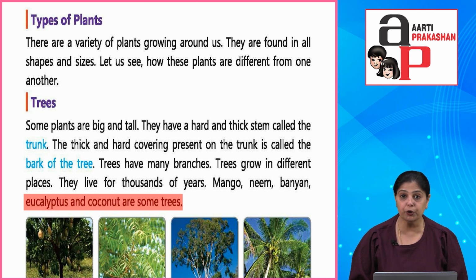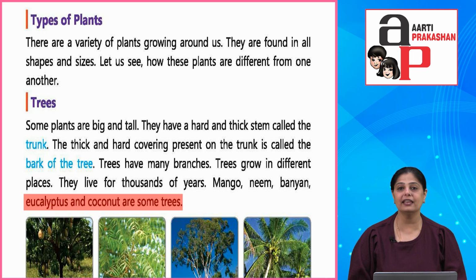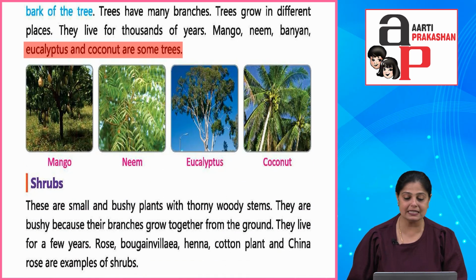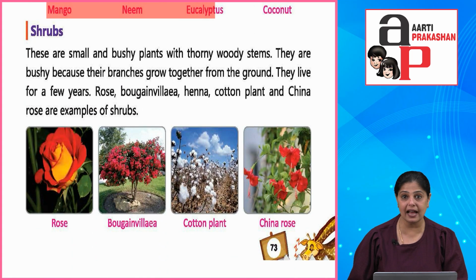Okay, unless we humans want to torture them and kill them through the process of what? Deforestation. Okay, that's when they get killed. You know, a tree never gets killed, or a plant is never killed. It is only when it is uprooted. When they are removed from their soil, uprooted, then they die. Otherwise you will see a small leaf comes out from somewhere, and then they start growing back. Okay, now different types of trees are like mango, neem, eucalyptus and coconut. They all are very useful for us.